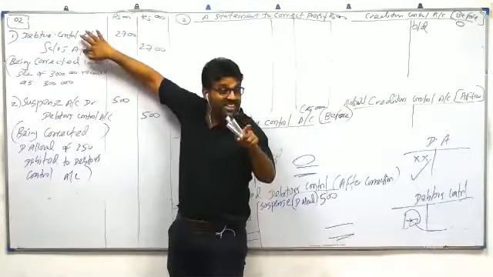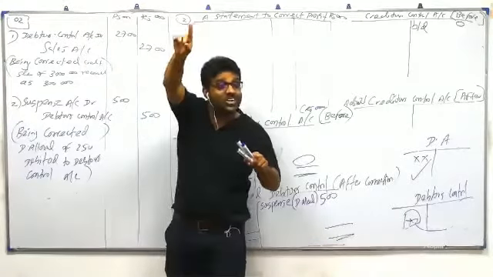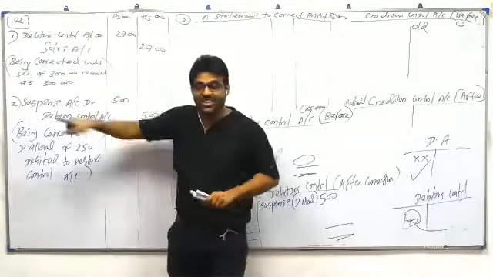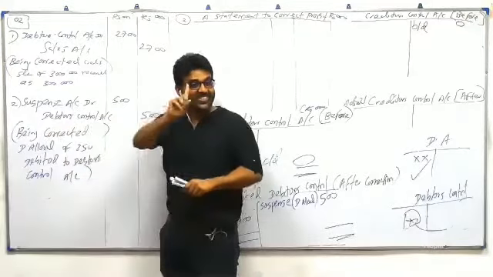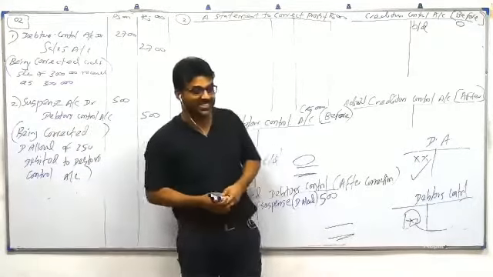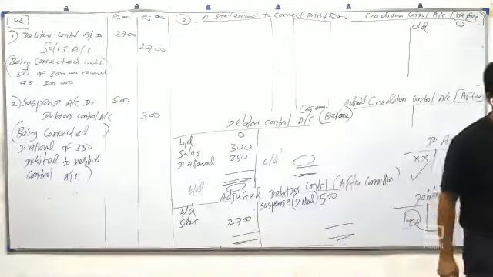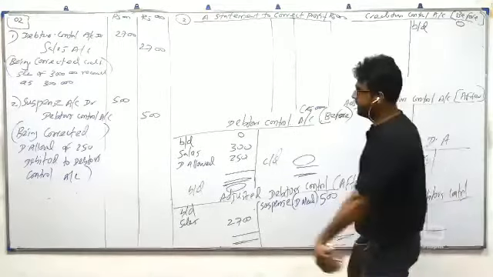Read the first error. Debtor account wrong, sales account wrong. Both accounts wrong, so no suspense. Look at the second error. Only one account wrong. Clear or not clear? Clear.